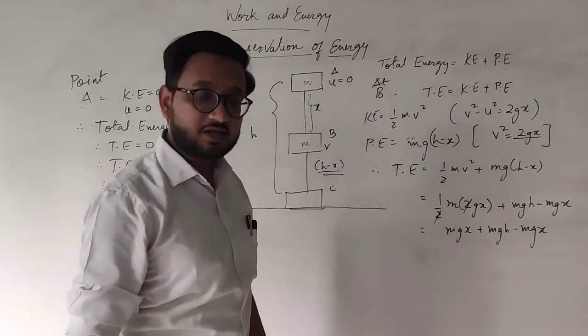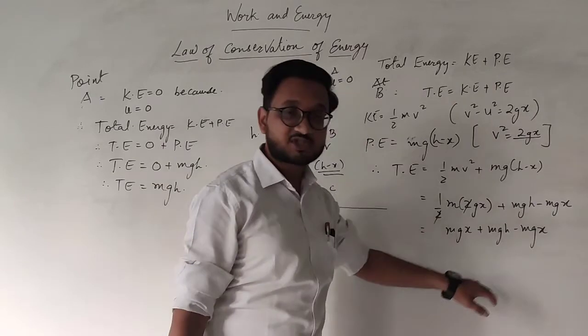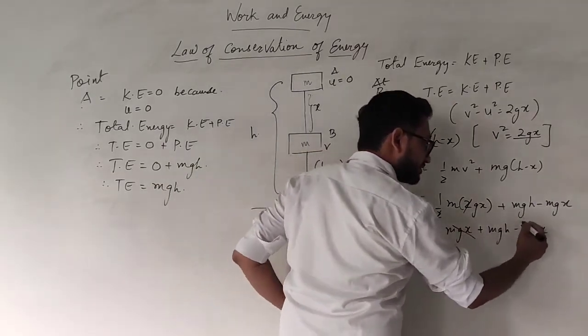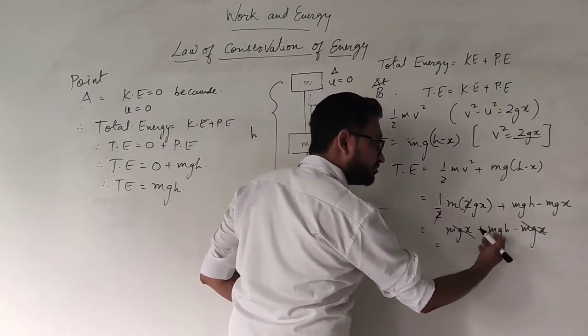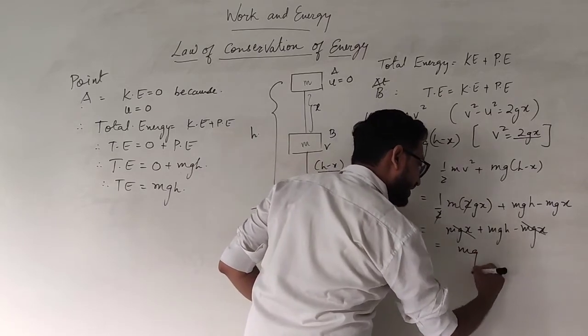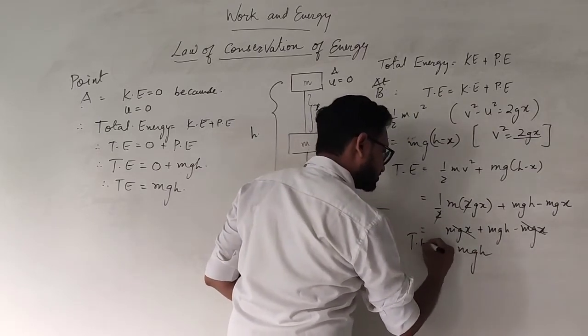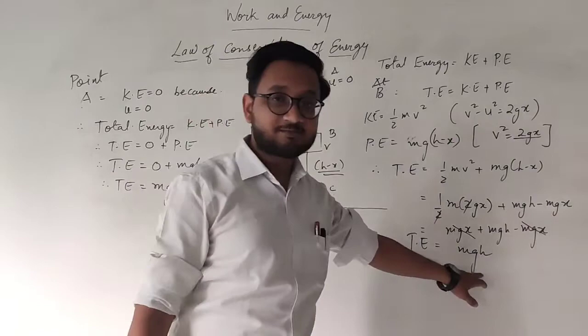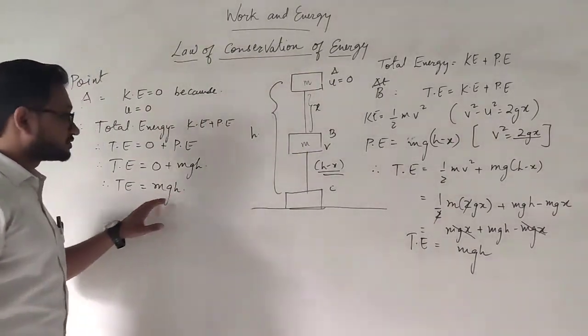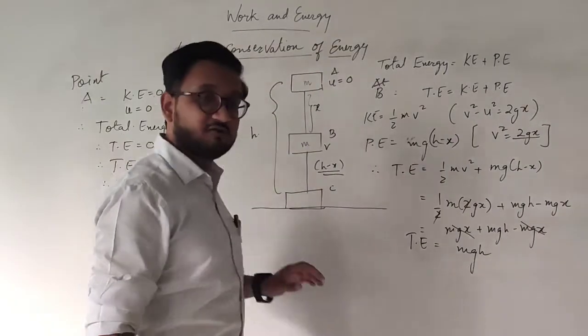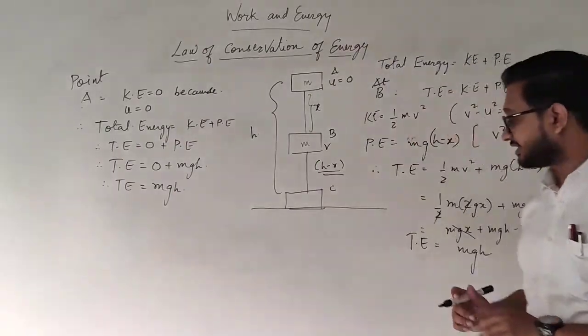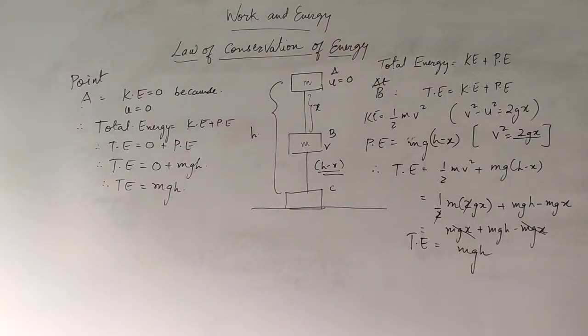Now in this case, you can see that mgx and minus mgx, they both are the same value. So I cut that. And what I am remaining? Plus mgh. So the answer is mgh. So the total energy of the system is mgh. As you can see, the total energy of the system was mgh, which is still unchanged. It remains the same. I hope it is clear to you, students.